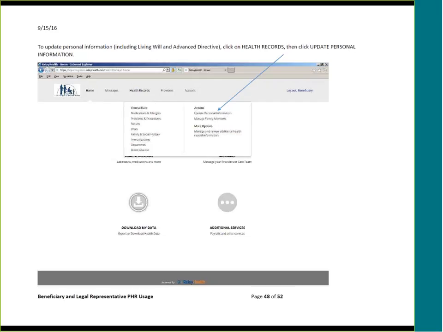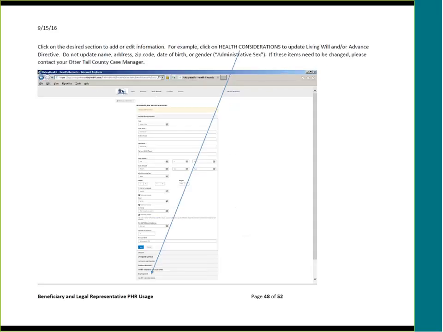To update personal information, including living will and advance directive, click on Health Records, then click Update Personal Information. Click on the desired section to add or edit information. Continuing our example, click on Health considerations to update living will and or advance directive.